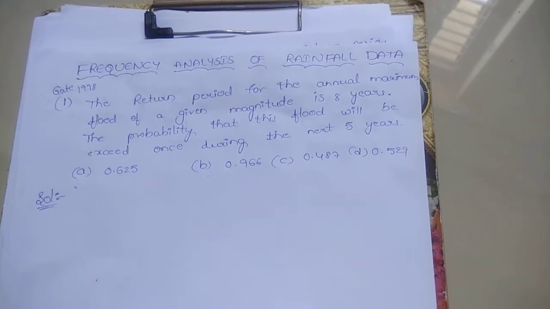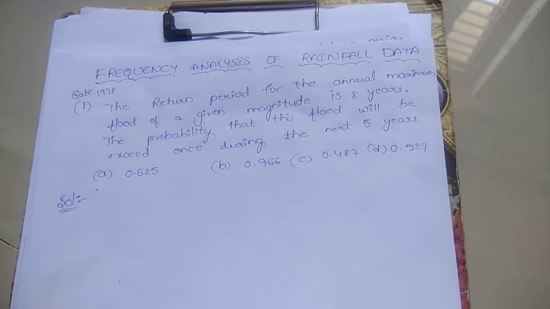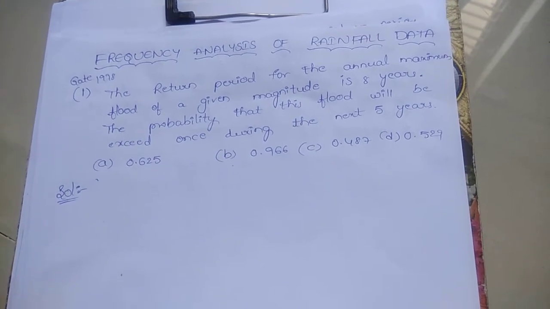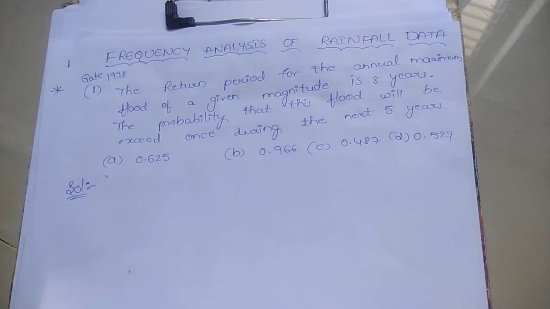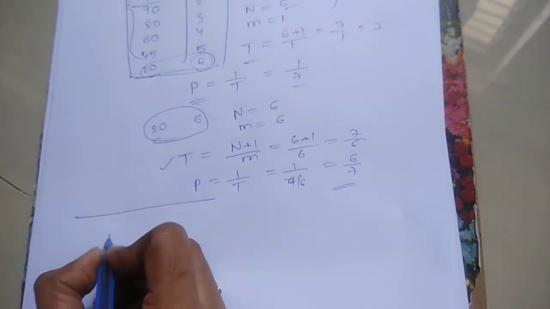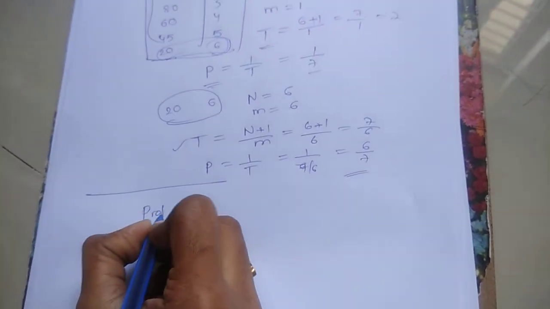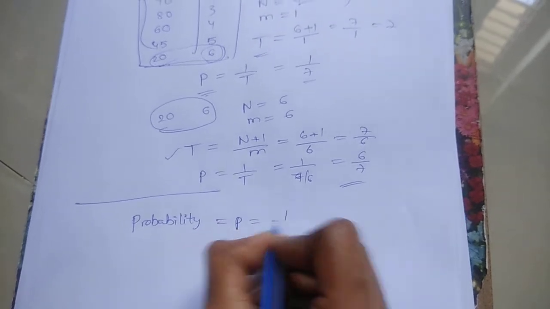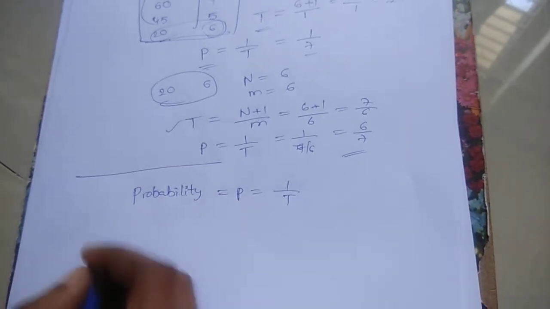Now we will discuss some GATE point of view questions in return period. First of all, we have to know some important formulas in this particular topic. Probability P equals 1 by return period.